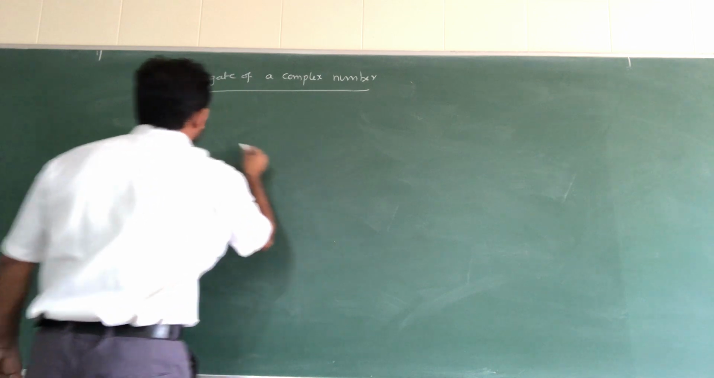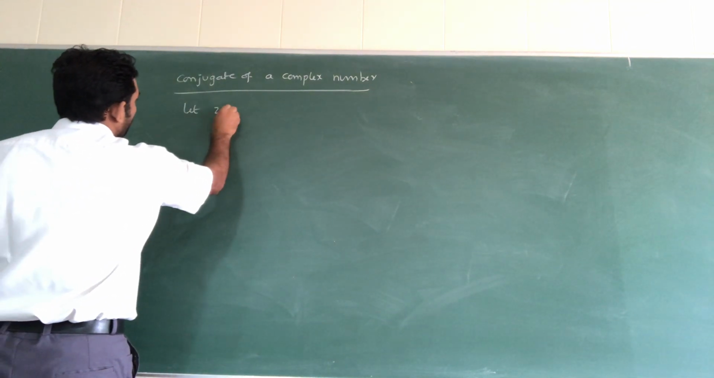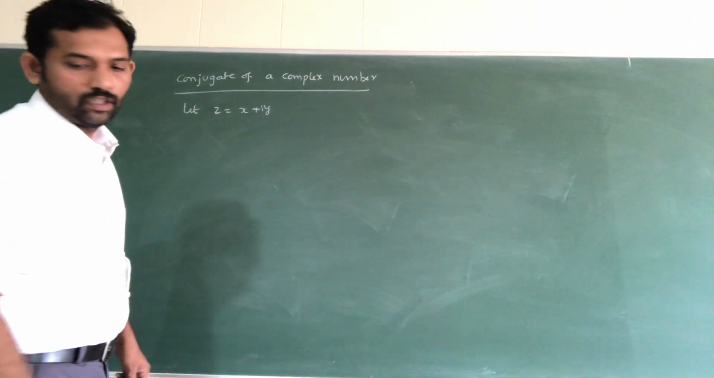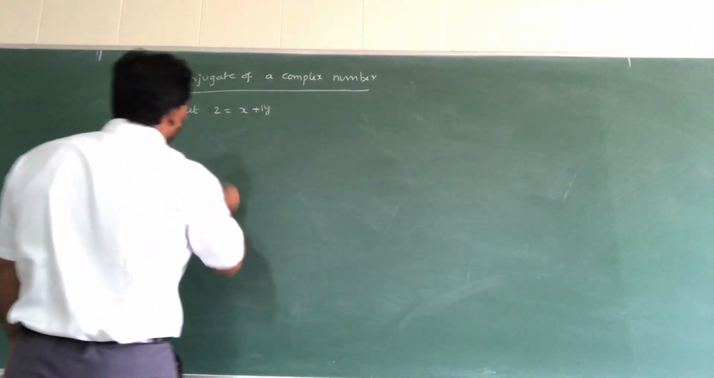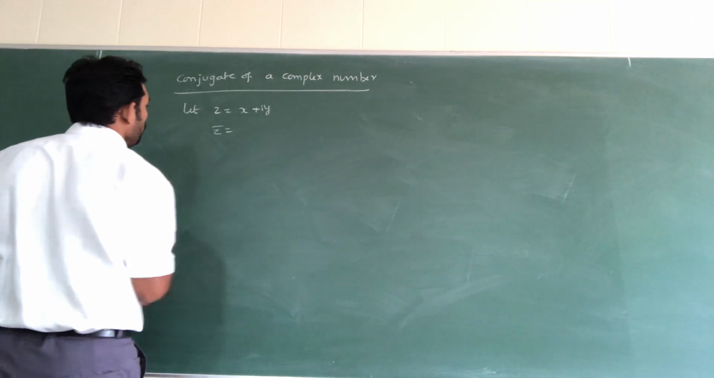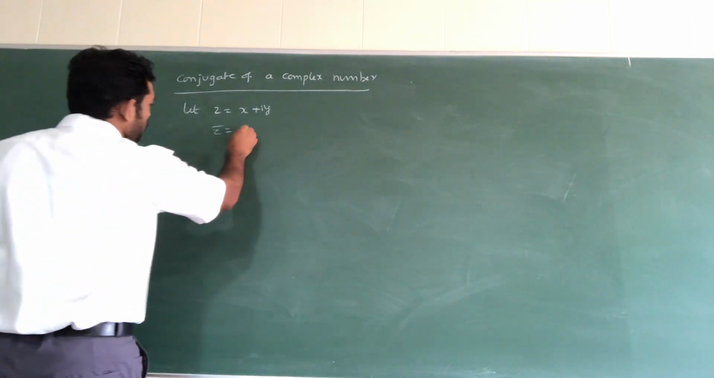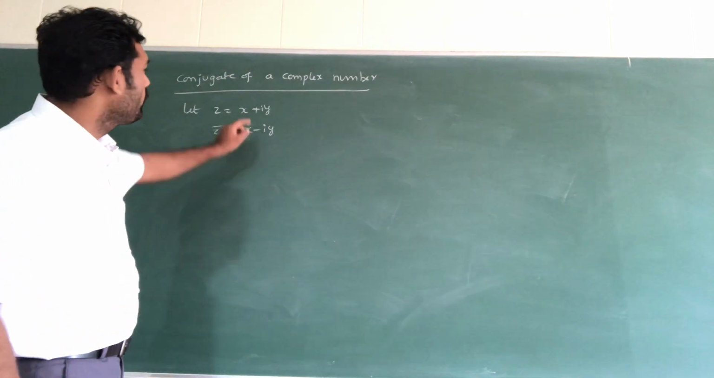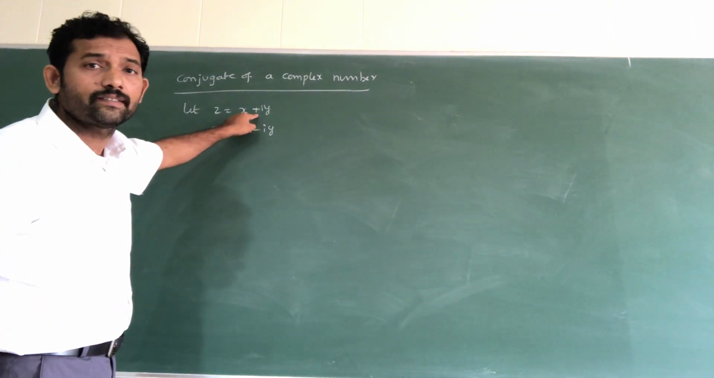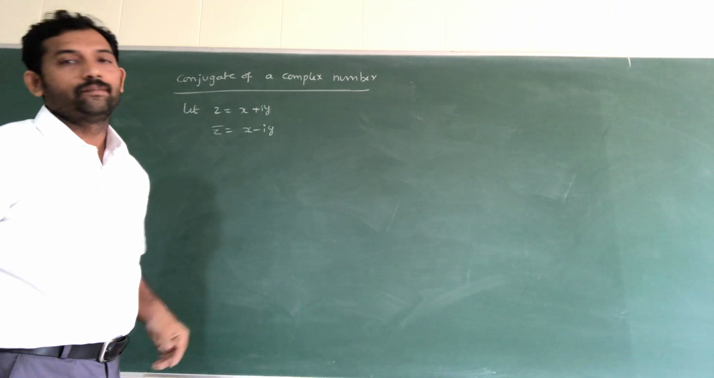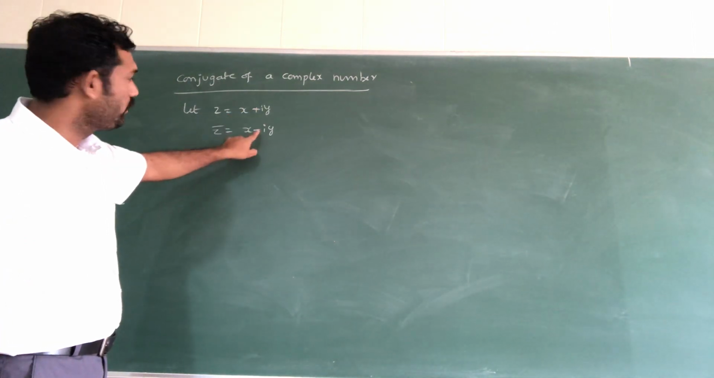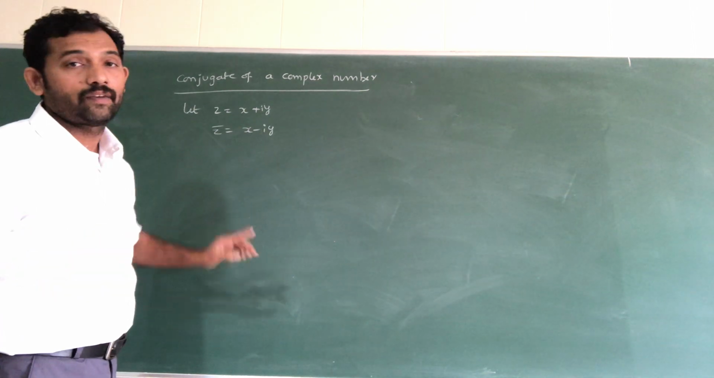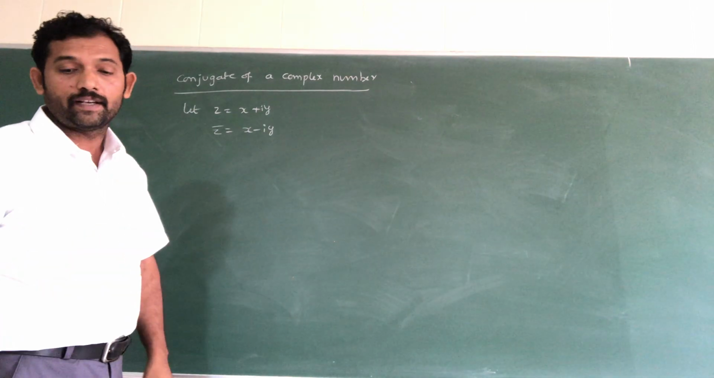So you know that, suppose Z is equal to X plus iY is a complex number given. Then its conjugate is denoted by Z bar, X minus iY. Conjugate means you have to change the sign of i. The sign of i is positive here, so you have to reverse it, which means a minus sign. That is your conjugate, denoted by Z bar.